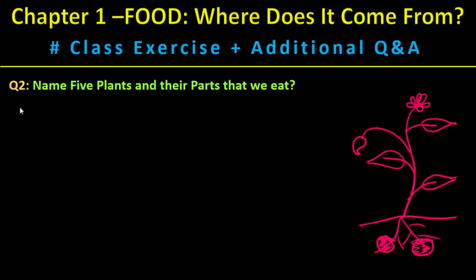Let's read the second question, that is, name 5 plants and their parts that we eat. Let us interpret the question. They are asking to name it. How many plants are they asking to name? They are asking 5 plants. Okay, for what? 5 plants and their parts. Let us understand that one, and those parts that we eat.